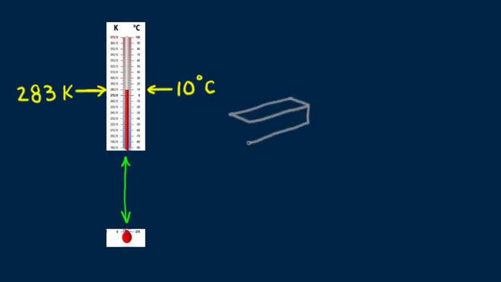Here we see Kelvin and Celsius temperature scales side by side. The Celsius temperature is 10 degrees, which on the Kelvin scale, the absolute temperature scale, is 283 kelvins. 10 degrees Celsius is the same as 283 kelvins. We say kelvins rather than degrees for the absolute scale. The absolute zero mark would be at the bottom of this page. Let's suppose the temperature reading is for this iron bar.